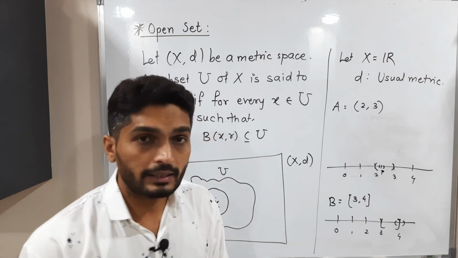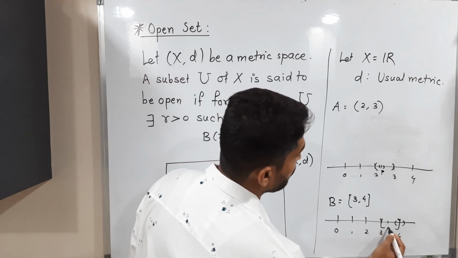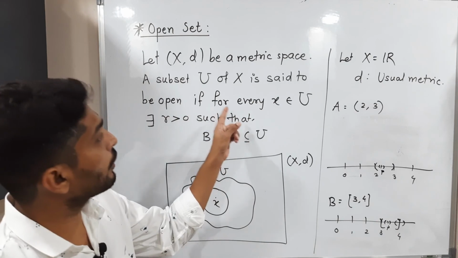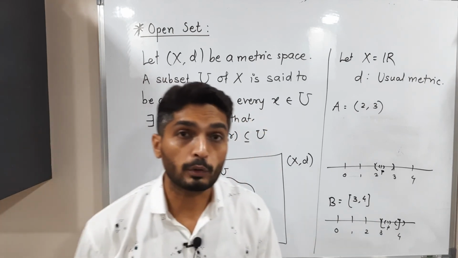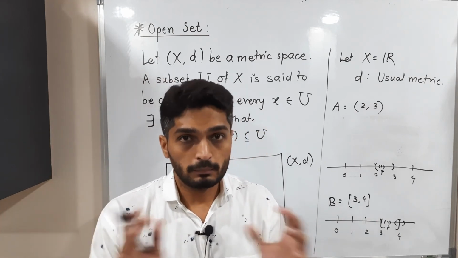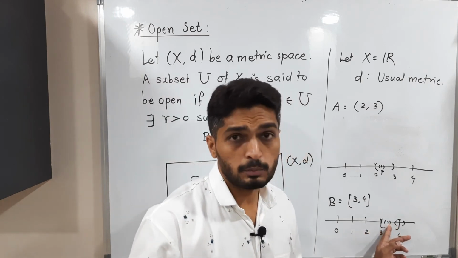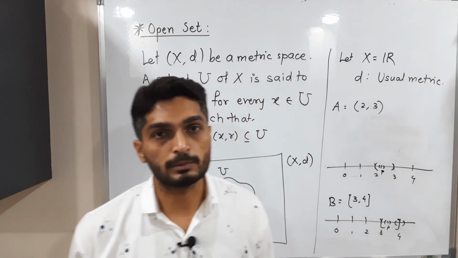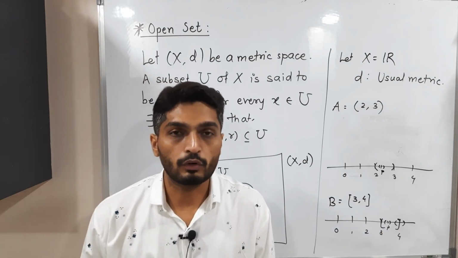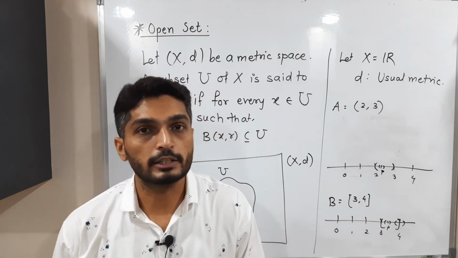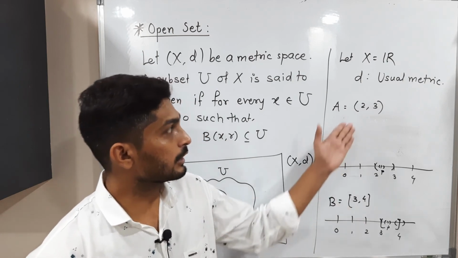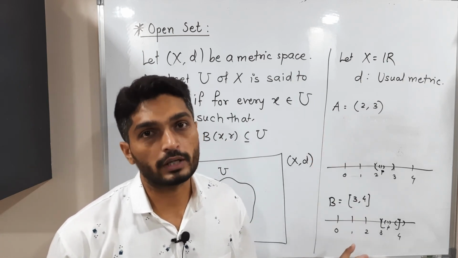For some points we can draw, but what is the condition? For every point it should be a proper subset of U. In this case it is possible for interior points, but for 4 it is not possible. If we get even one point for which it is not possible, then we can declare it is not an open set. So what is our conclusion? This is an open set, but this is not an open set.